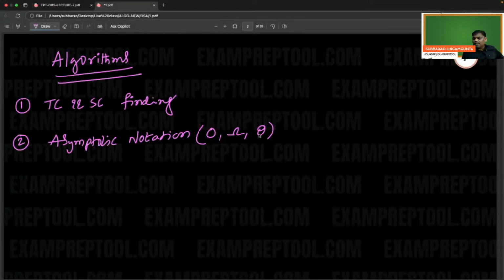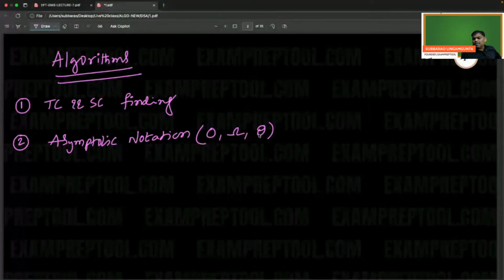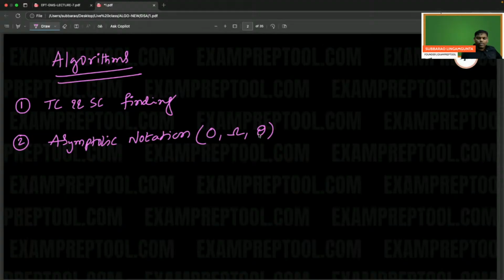Some people say, sir, I want to do coding directly. For what purpose will you do coding? First, you should know the concept. How do you find out which algorithm is efficient? Without time and space, how do you know which is efficient? So time and space are required to write an efficient algorithm. Every subject or domain has its own notation. The algorithm subject has its own notation, that is asymptotic notation: big O, omega, theta. We are going to discuss that.